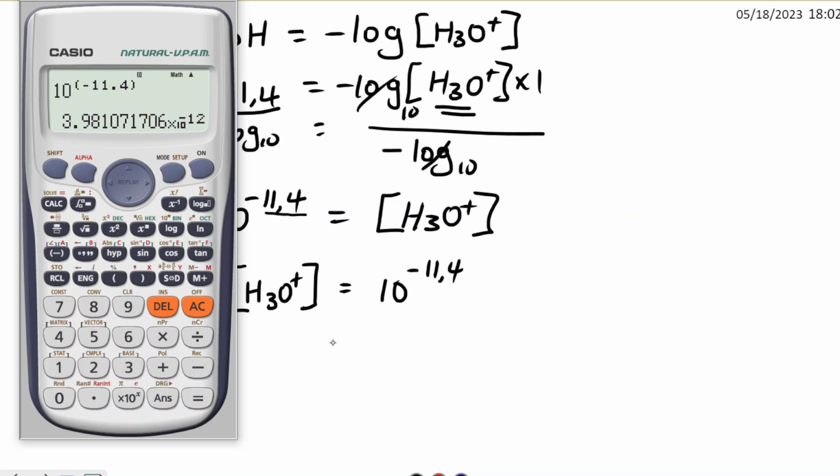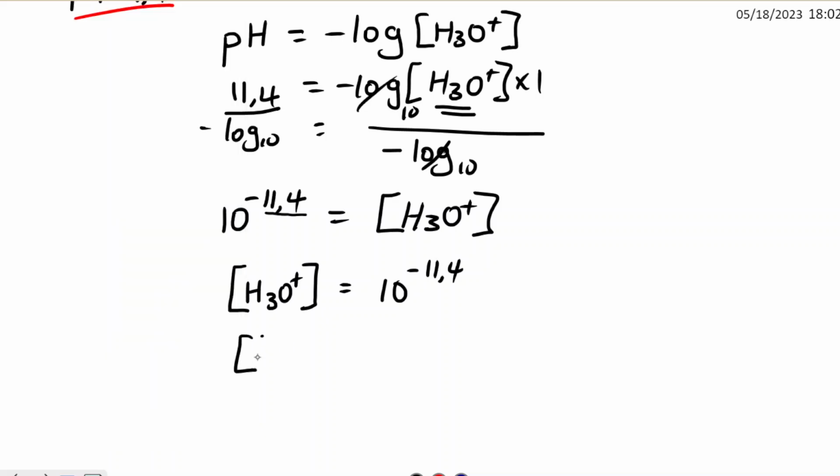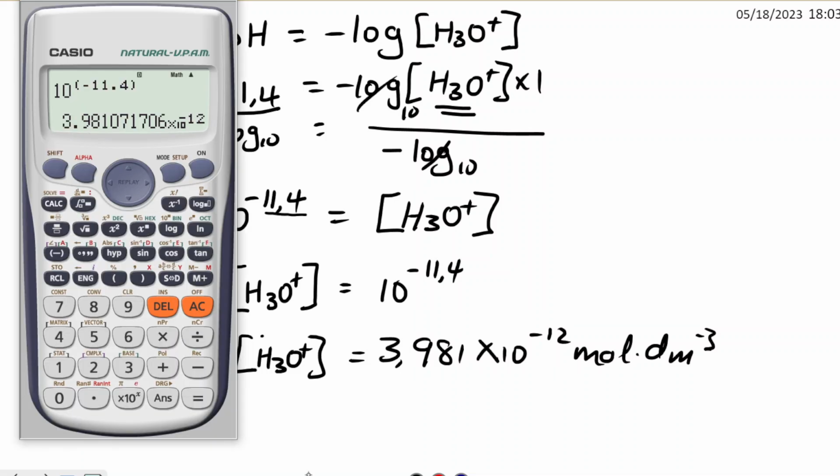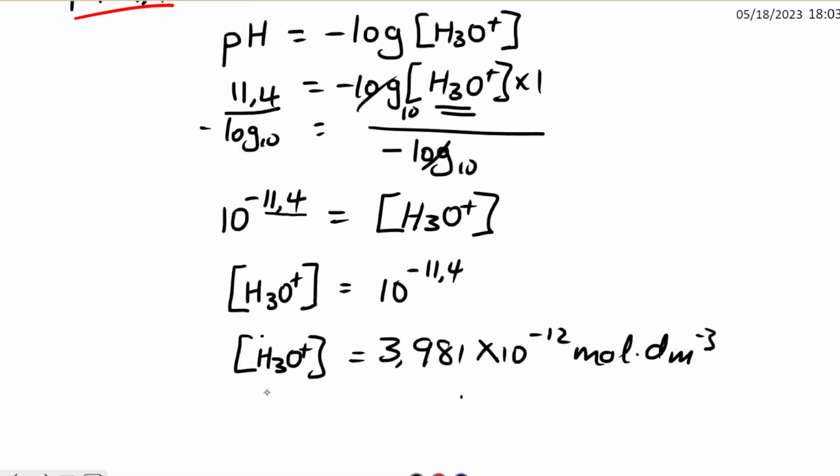So we can say the concentration of your acid is 3.981 times 10 to the power negative 12 mole per dm cubed. This is the concentration of the acid, or the proton, in the solution. Now we need to go and find the concentration of the base, or the OH minus, the hydroxide ion in the solution.